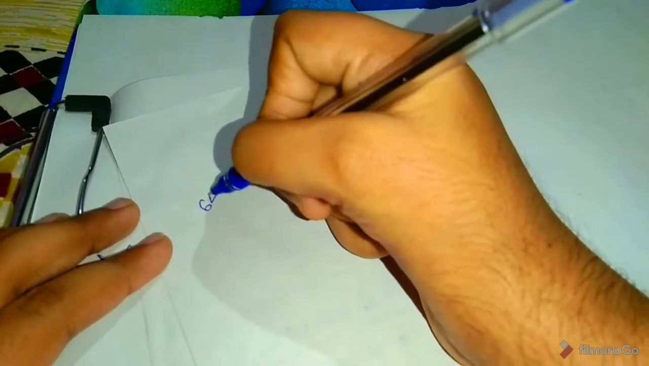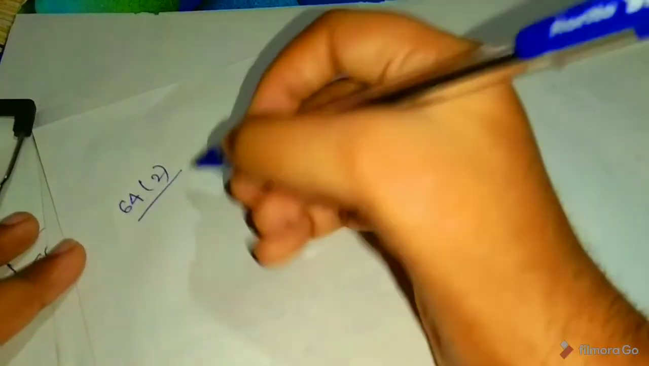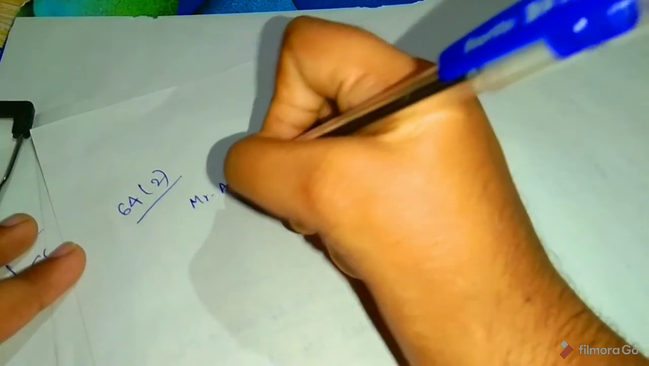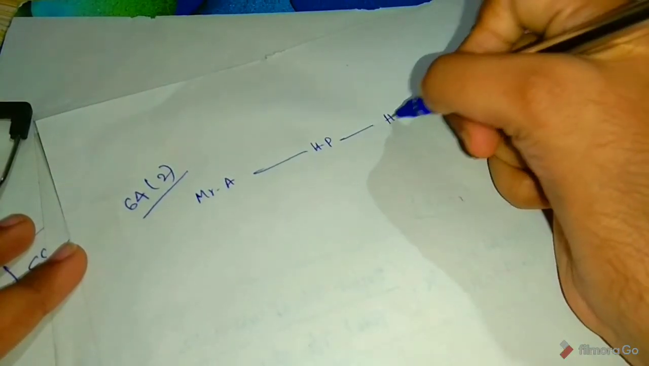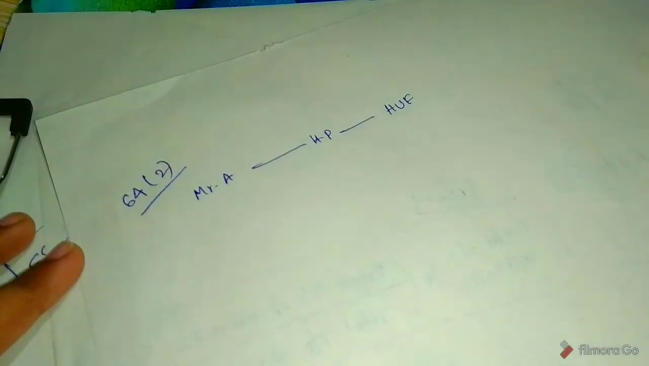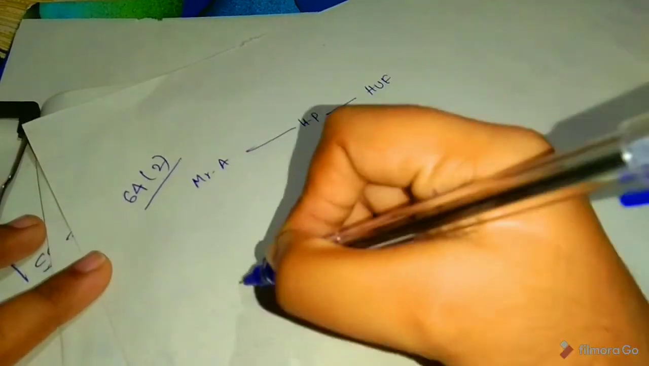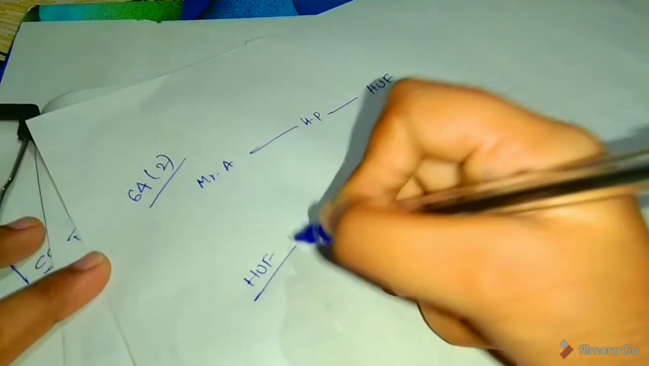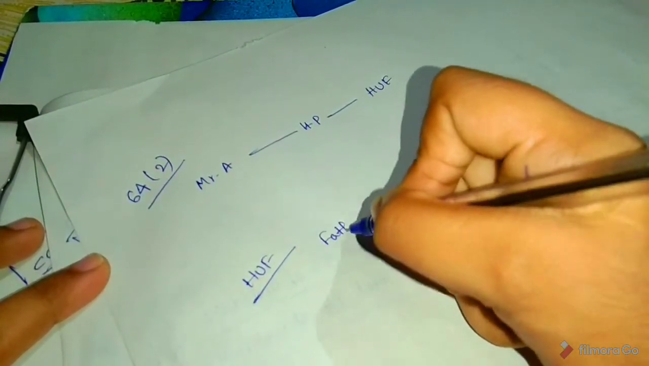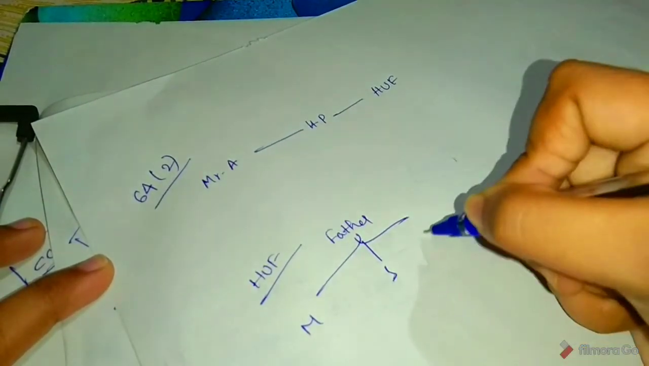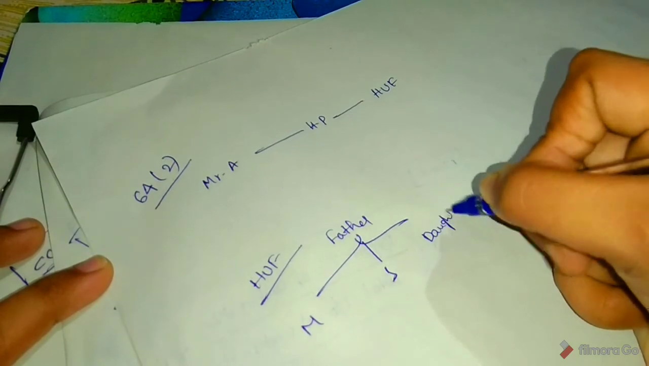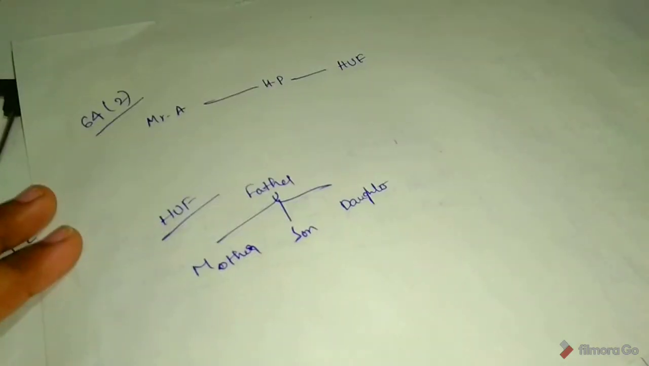See next, section 64 subsection 2. So here Mr. A transfers house property to HUF. See here, HUF: father Karta and mother, son, daughter are members.